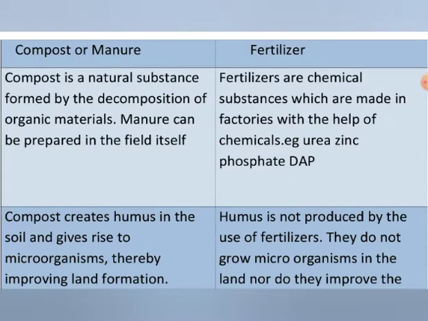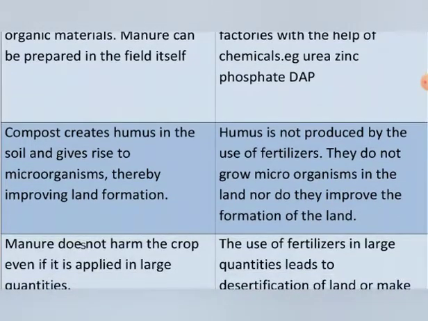Compost creates humus in the soil and gives rise to microorganisms, thereby improving the land formation. For the land to be fertile, microorganisms play a very vital role, because microorganisms are both friends and foes to us.